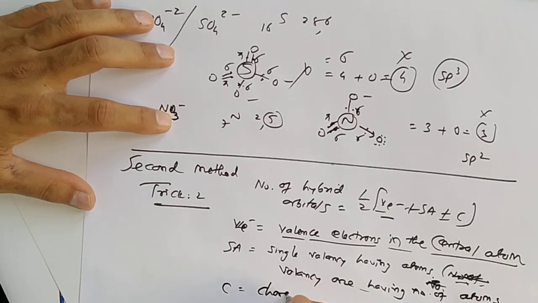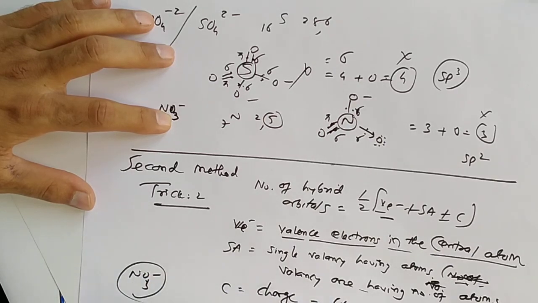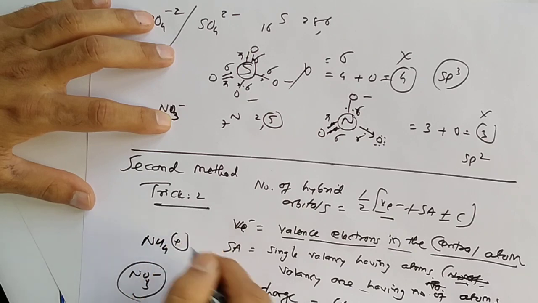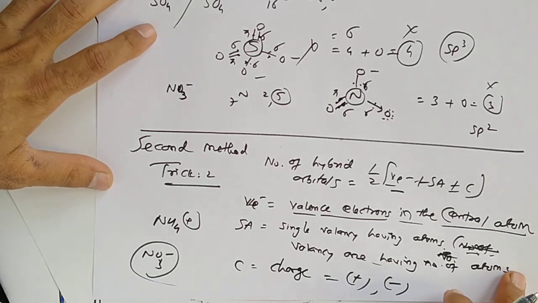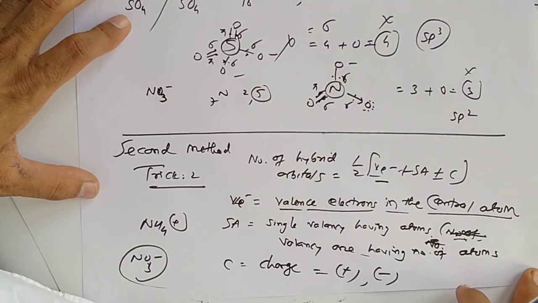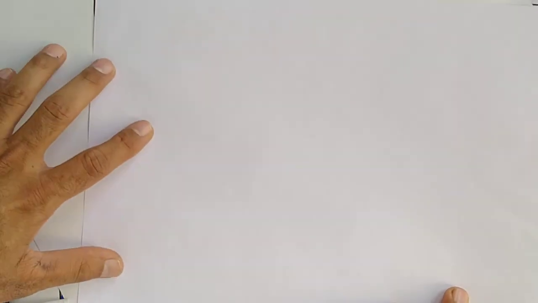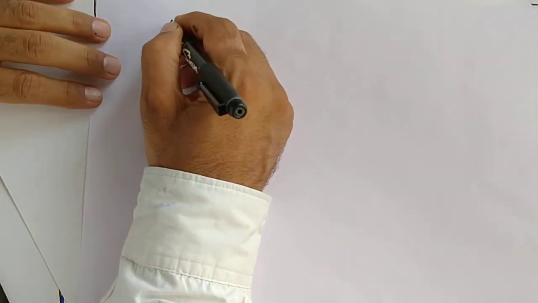C is a charge. Whenever charge is negative, we have to take plus. Whenever charge is positive, we have to take -1, the inverse of it. Yes, we are taking an example for that. This one is a secondary. Take the screenshot for your memory. Now another point. Yes, we are taking example NH4 plus once again.